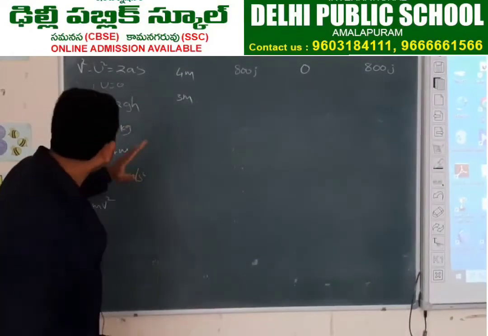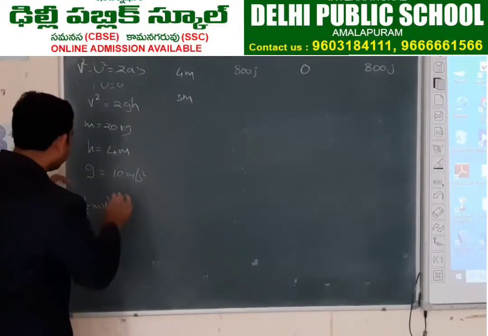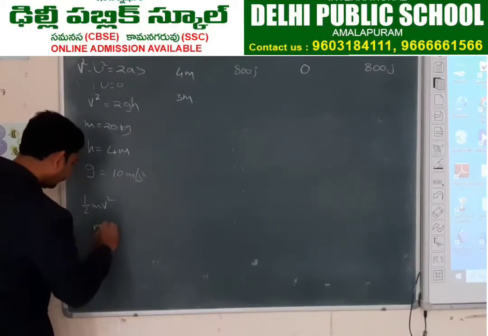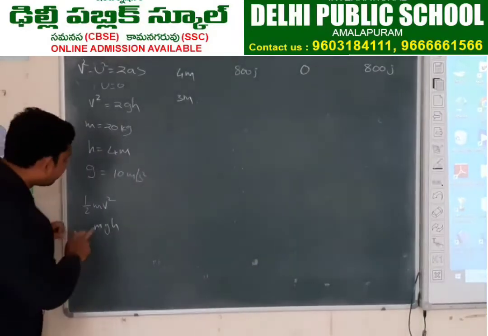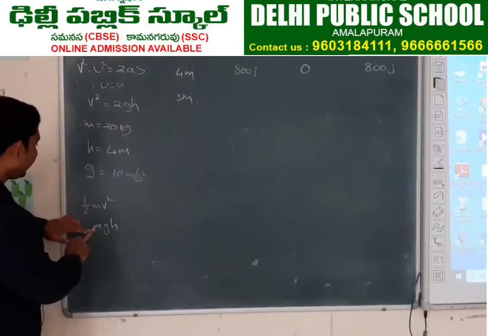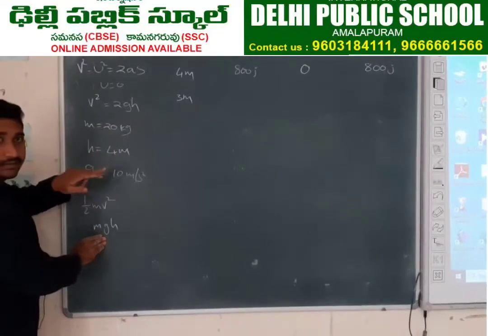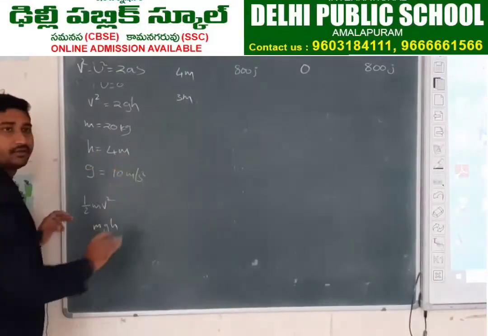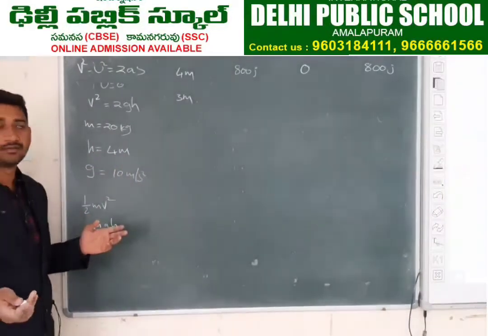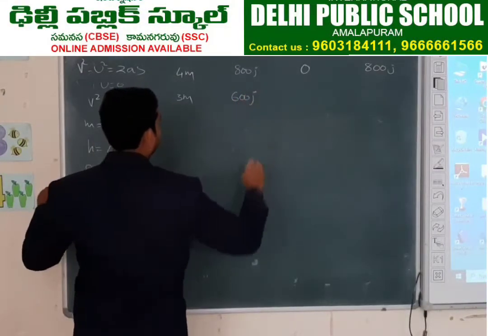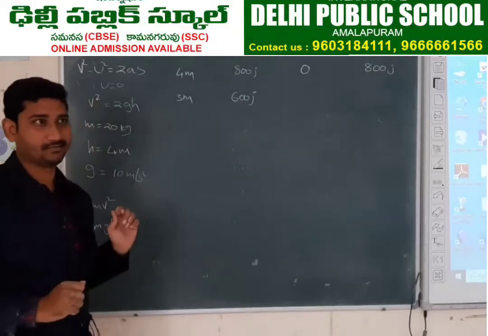Potential energy means mgh. Mass 20, gravity 10, 200 into height 3, 200 into 3. So 600 joules.